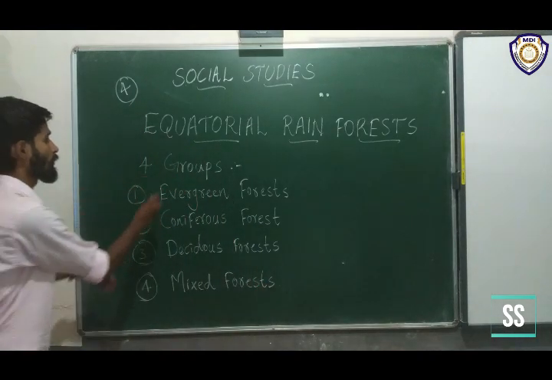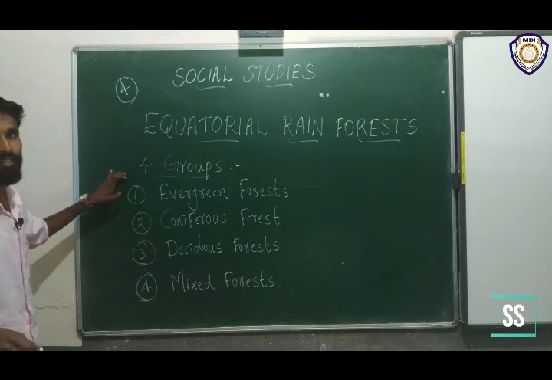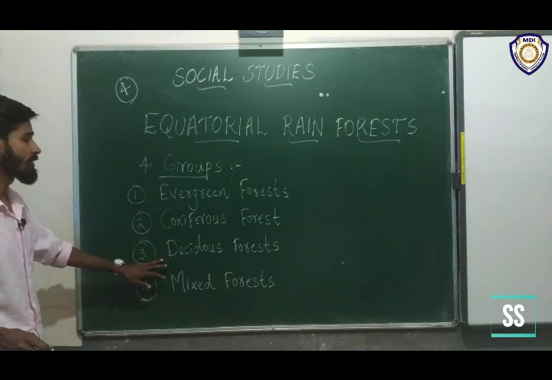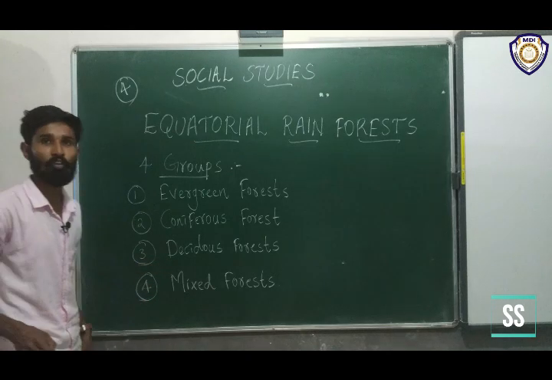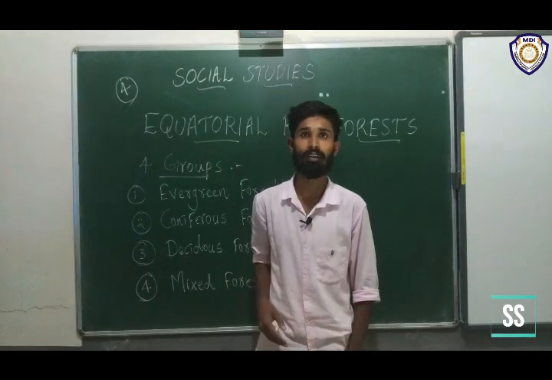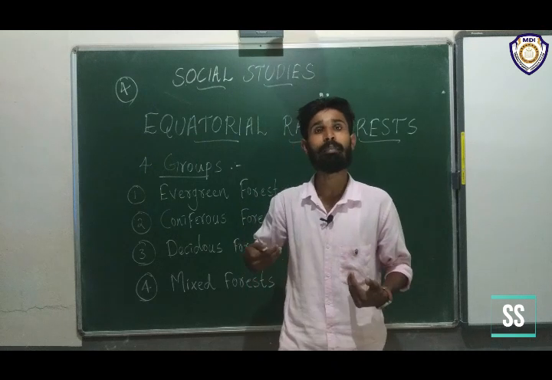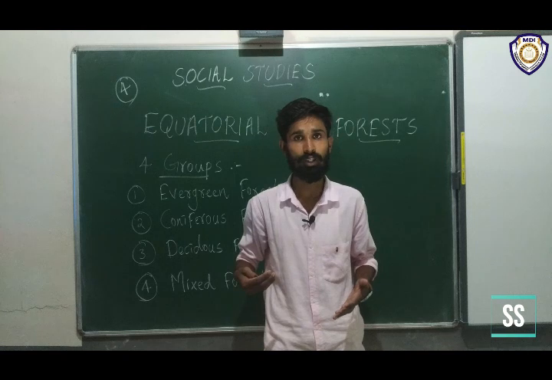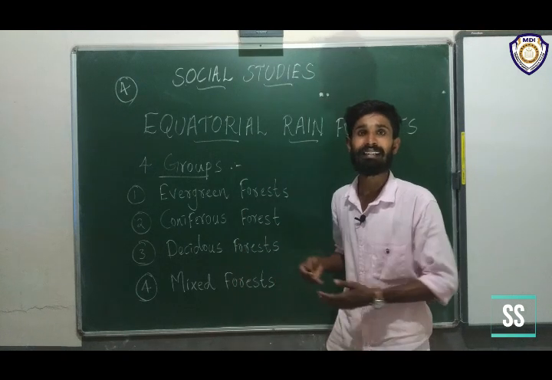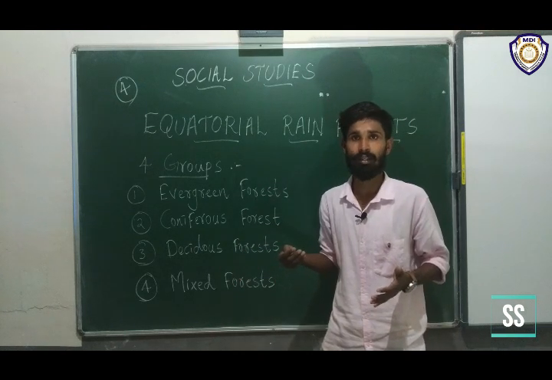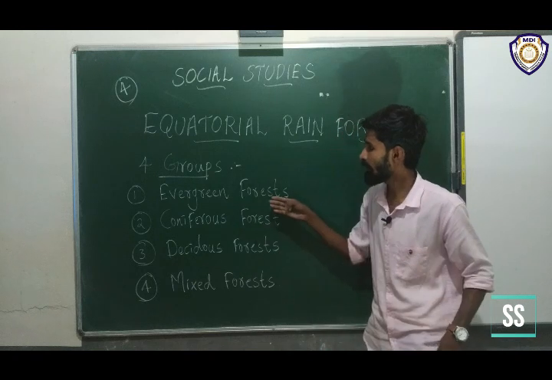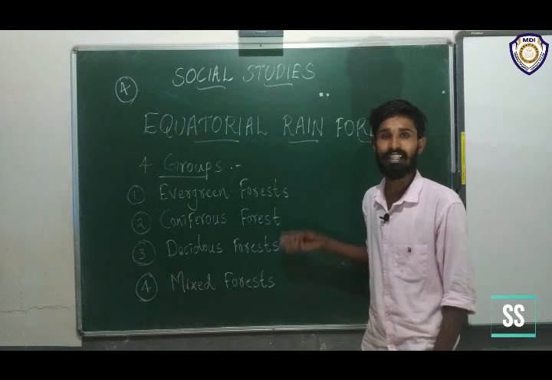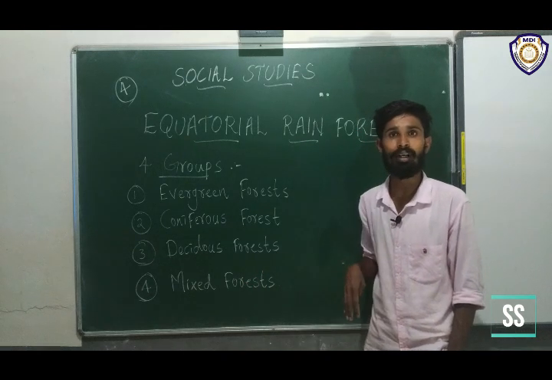These are the 4 groups of forest. First is evergreen forest, second is coniferous forest, third is deciduous forest, and fourth is mixed forest. The forest is divided on the basis of the trees present in the forest. These forests are available in our world.